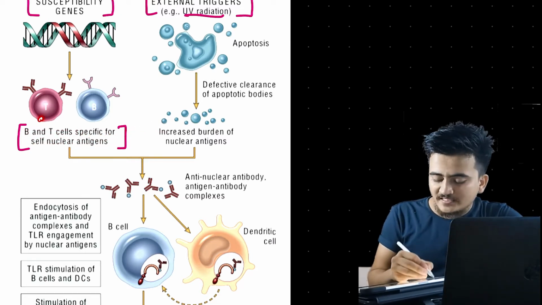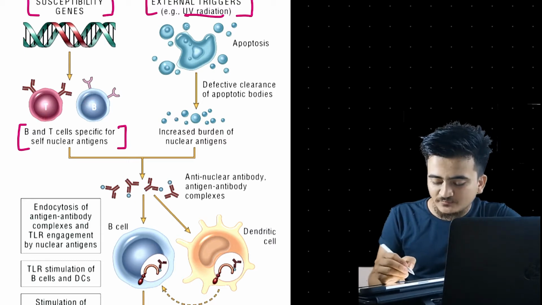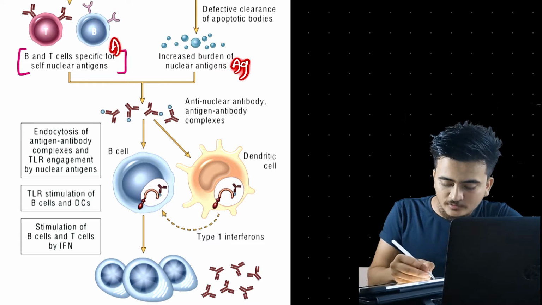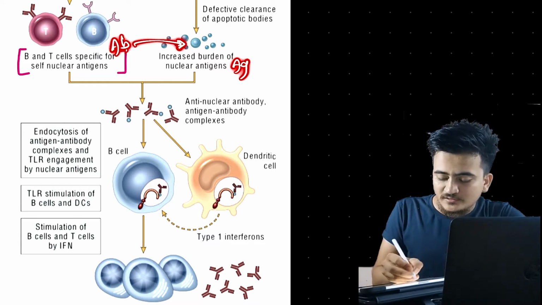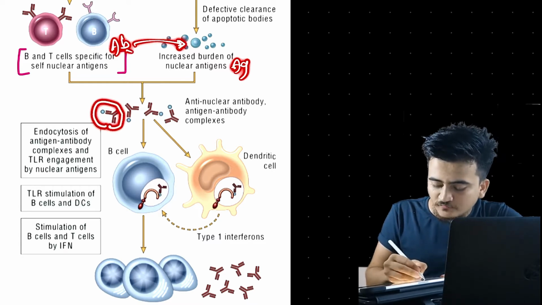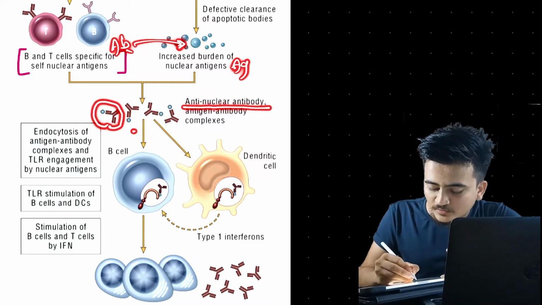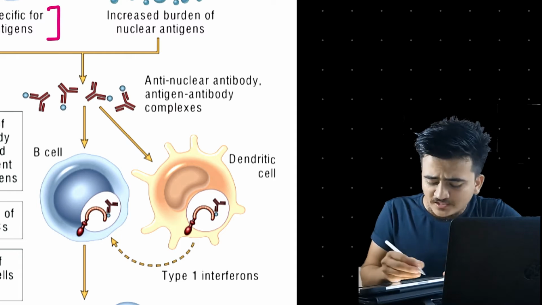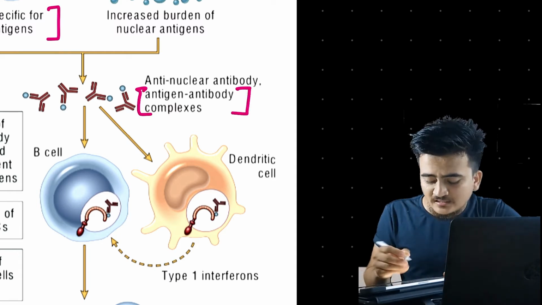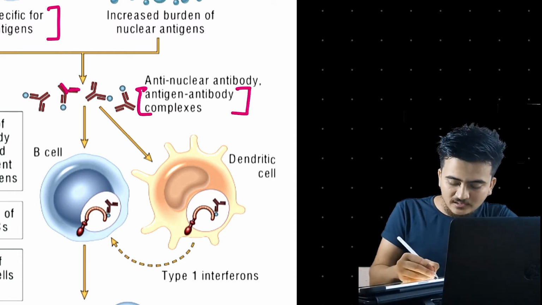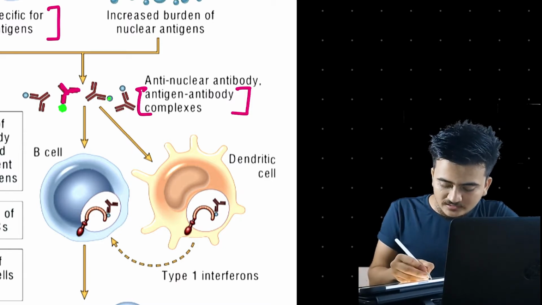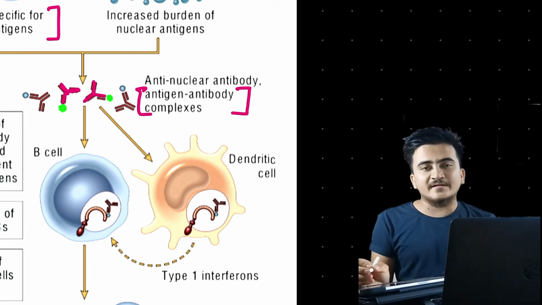And when these antibodies start binding with these antigens, these are the antigens, these are the antibodies specific for these antigens, and when these two combine, there will be the formation of what? Antinuclear antibody antigen antibody complexes, right? Okay, it is simple. That means there will be the formation of antigen antibody complexes. You can see these are the antibodies and these are the antigens. There comes the formation of antigen antibody complexes.